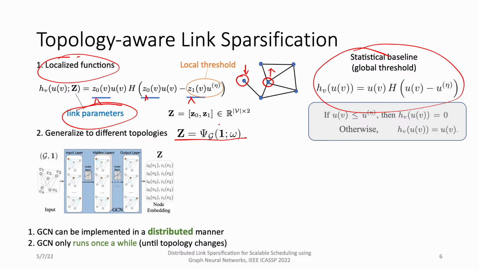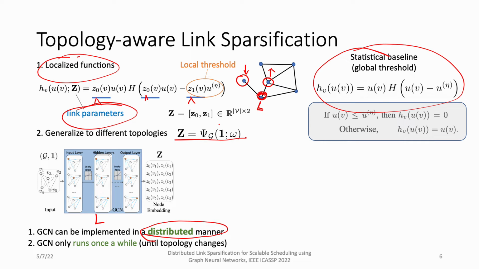GCN can be implemented in a distributed manner. When it's implemented in a distributed manner, the local computation and communication cost is only proportional to the local neighborhood of a node. So this node only needs to communicate with its own neighborhood for L rounds, given an L-layered GCN. In this way, the cost is reduced compared to other methods such as distributed optimization, which usually needs thousands of rounds of communication.